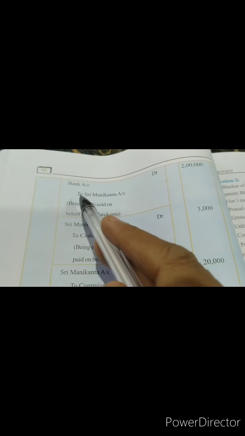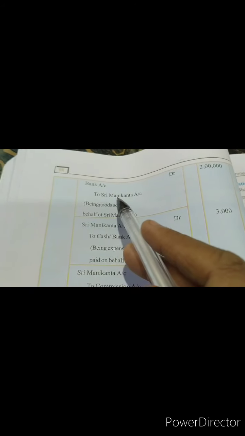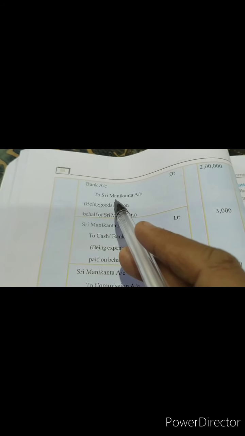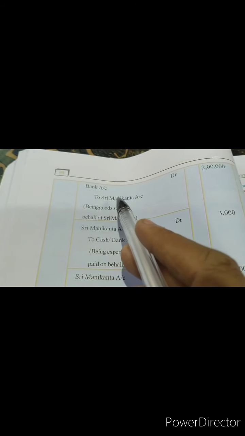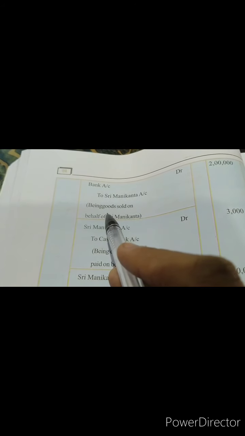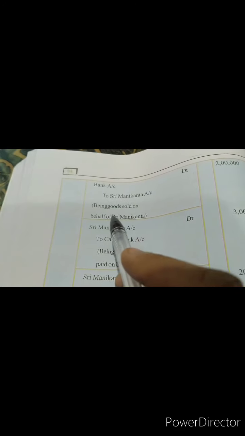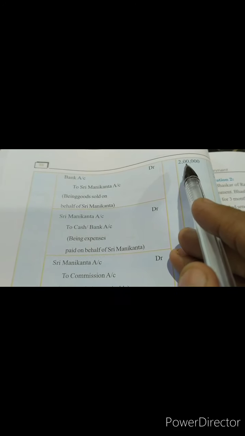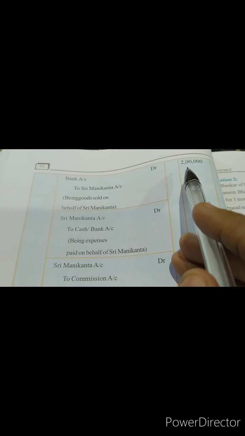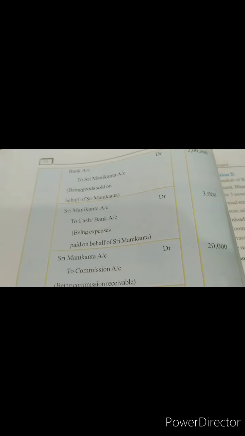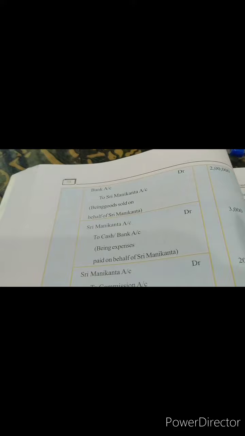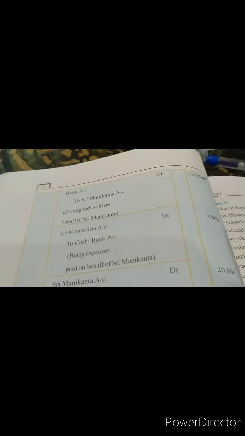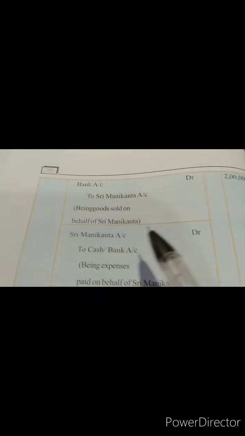Cash is coming in, but this cash belongs to whom? To the consignor, because the consignment is sent by the consignor. So, Sri Manikantha will be written in the books of Sri Rama. Being goods sold on behalf of Sri Manikantha. How much did Sri Ram sell it for? 2 lakhs.